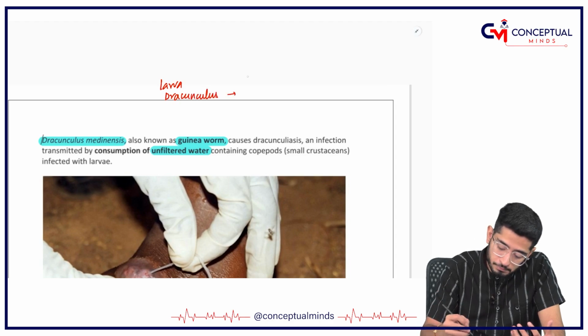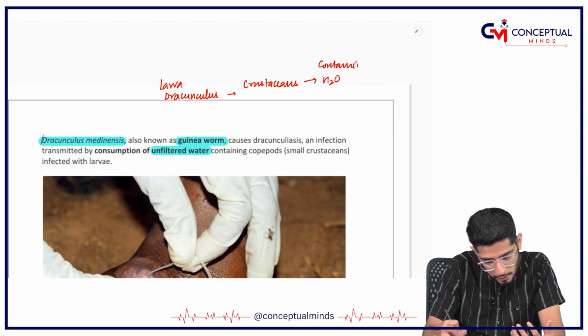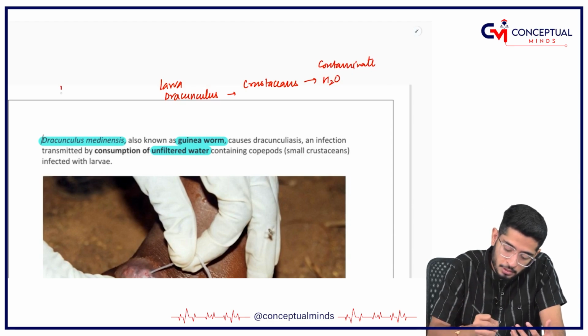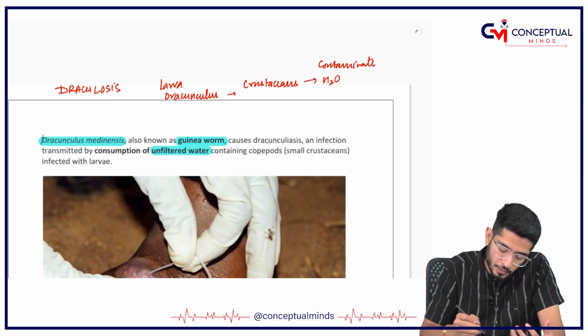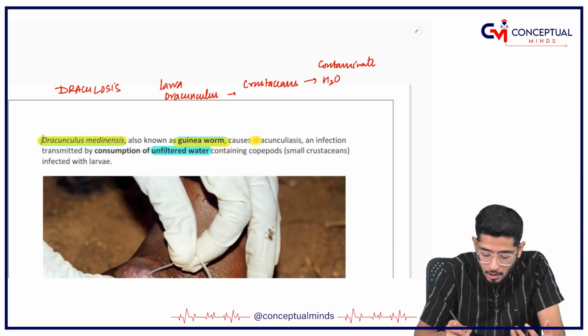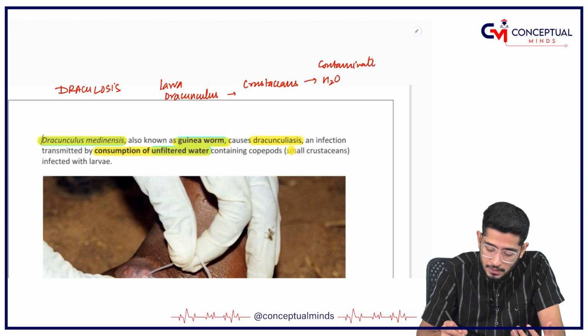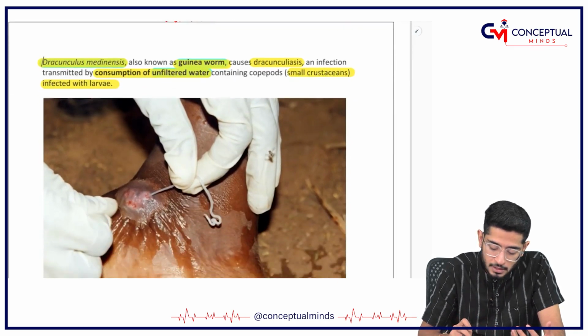is going to be there with the small crustaceans, and these crustaceans are going to contaminate the water. If you drink that contaminated water, you can develop dracunculosis. So my dear friends, Dracunculus medinensis, also called guinea worm, causes dracunculosis. That is because of consumption of unfiltered water, which contains the small crustaceans infected with the larvae.